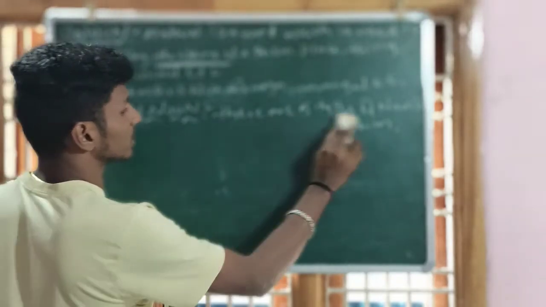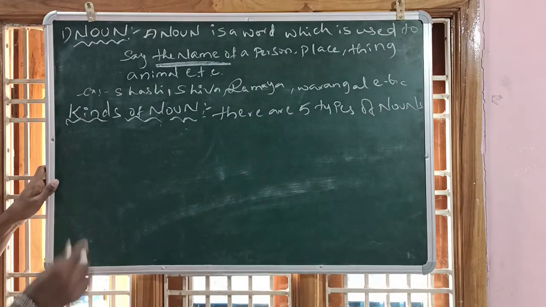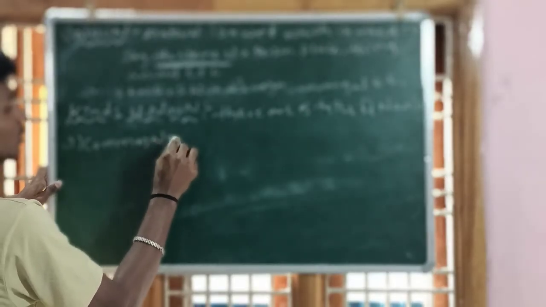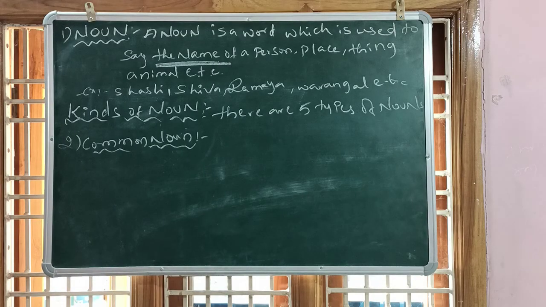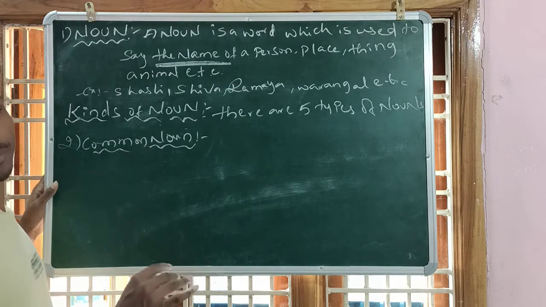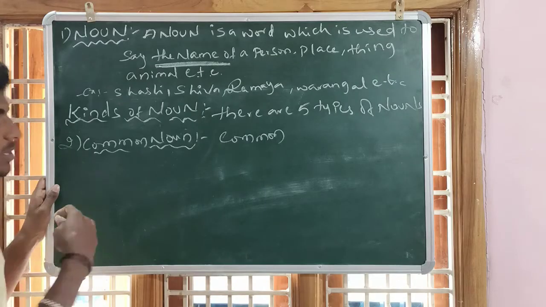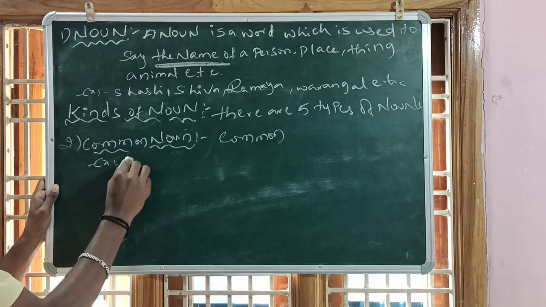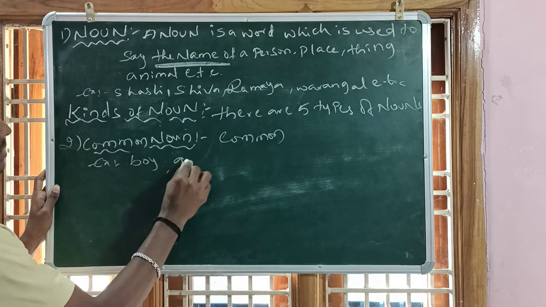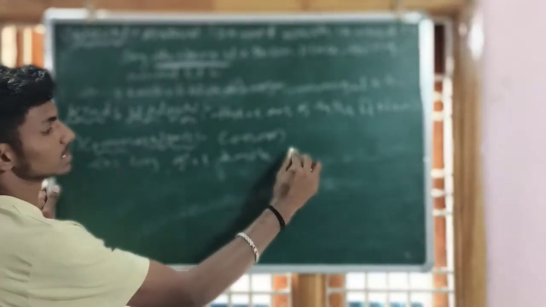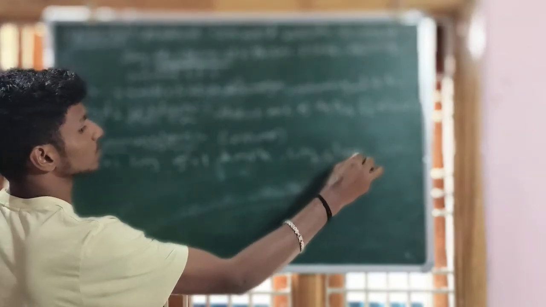The next, after the proper noun, the second kind is the common noun. What is a common noun? A common noun is a word which denotes commonly for all the people, places, things, whatever it may be. It is common. For example, boy, girl, temple, city, classroom.